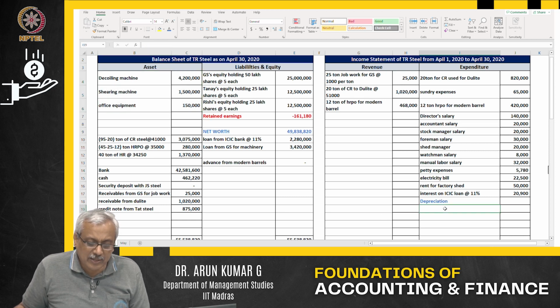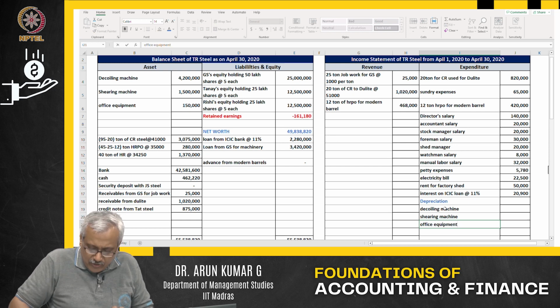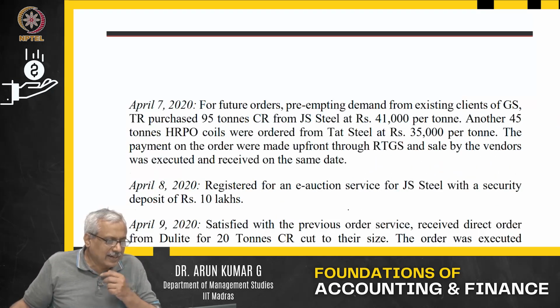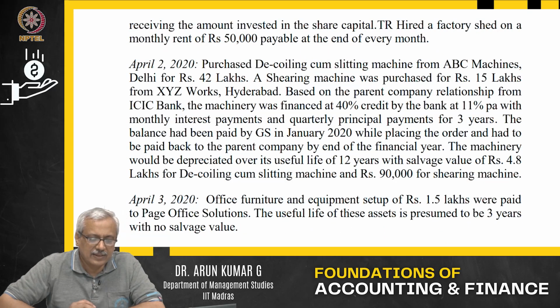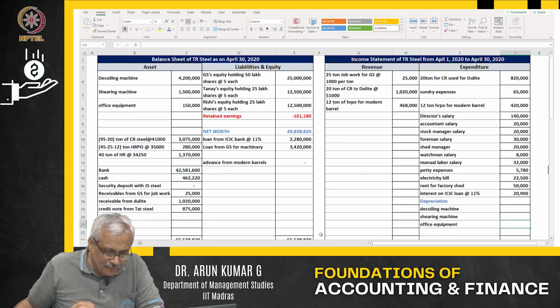Now, how much? What is the depreciation? That is decoiling machine, then shearing machine, then office equipment. Let us go back to each one of these. Let us go back to the statement of the second, the purchase, because that is where all the details are given. The machinery would be depreciated over a useful life of 12 years with a salvage value of 4.8 lakhs. First one. So, let us go back.